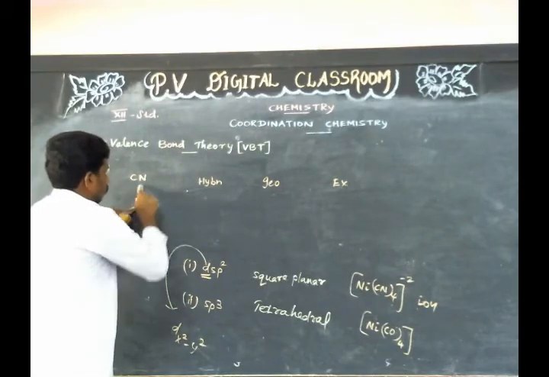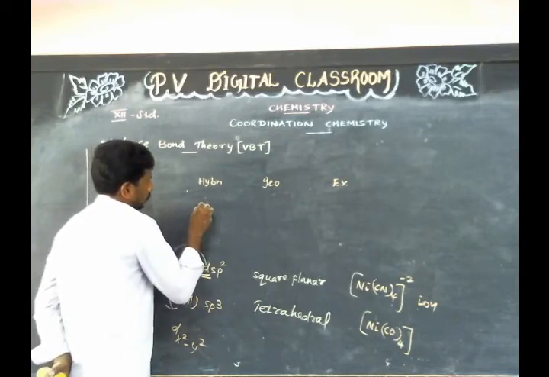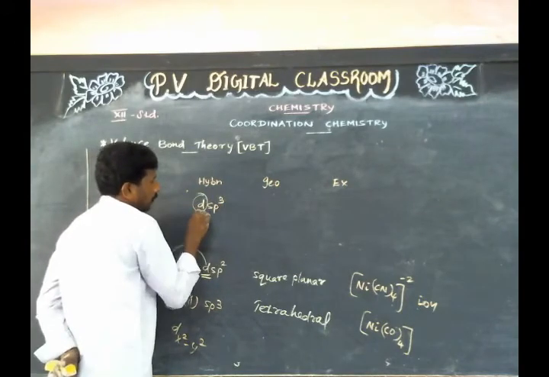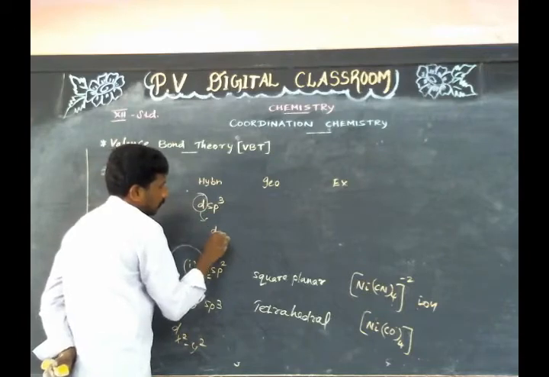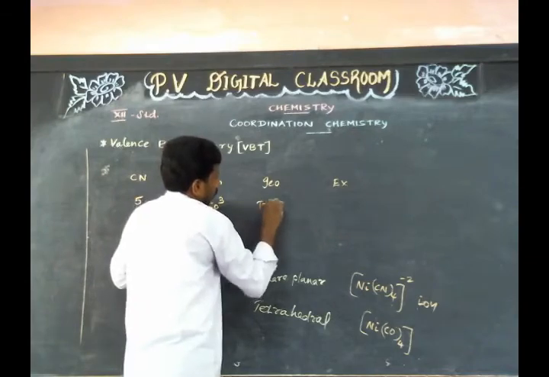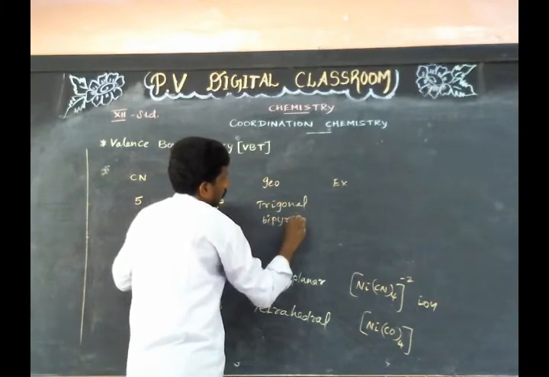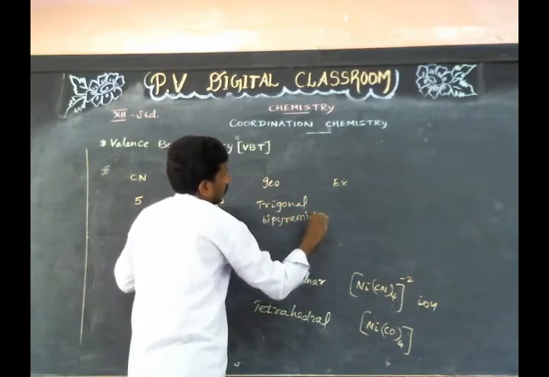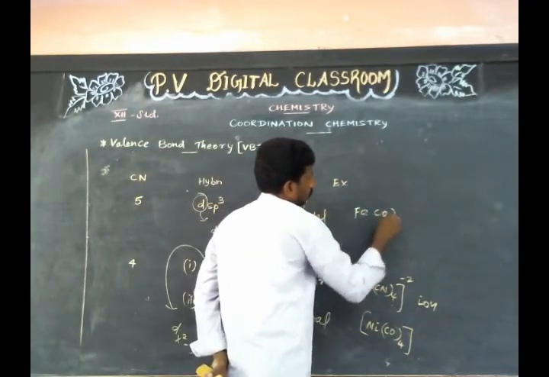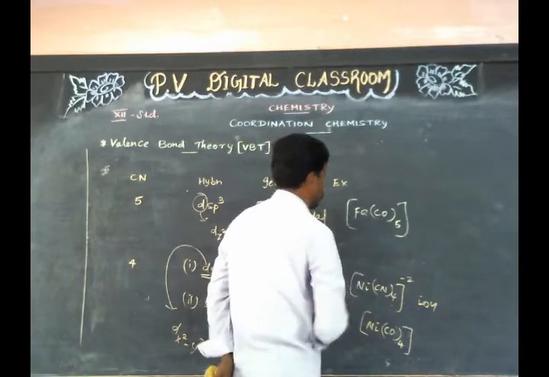Then if coordination number is 5, the possible hybridization is dsp3. Here the d orbital involved in hybridization is dz square. Geometry of the complex is trigonal bipyramidal. Example, Fe(CO)5, pentacarbonyliron(0).